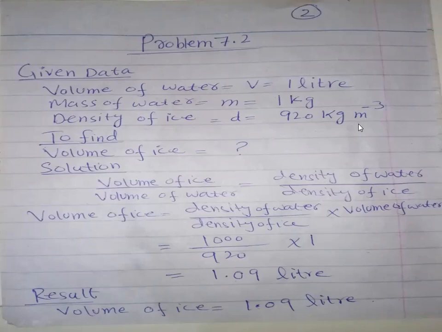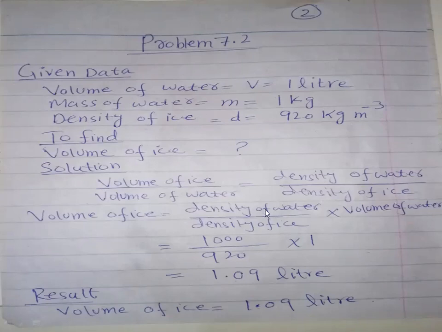You should also know the density of water is given in the table on page number 147, table 7.1. Please look at page number 147. The density of water is 1000 kilogram per cubic meter. So the formula is volume of ice divided by volume of water equals density of water divided by density of ice. Because you want to separate this out, if it is dividing here, on the other side of the equation it will be multiplied. So density of water divided by density of ice, multiplied by volume of water.